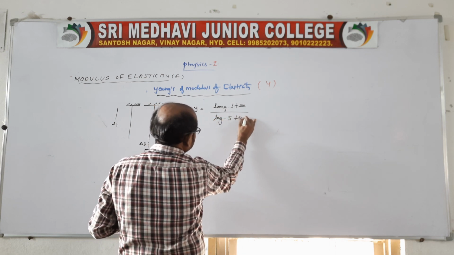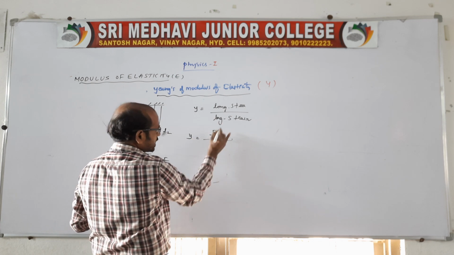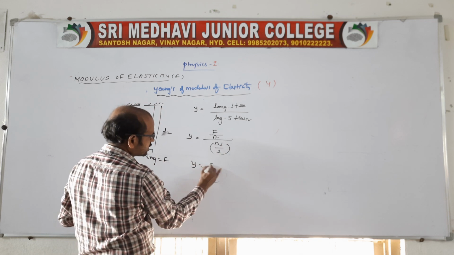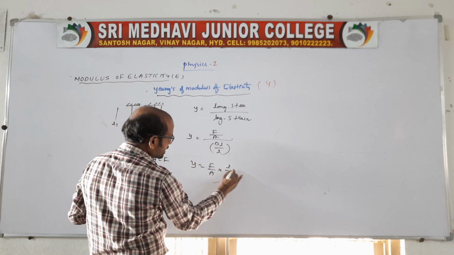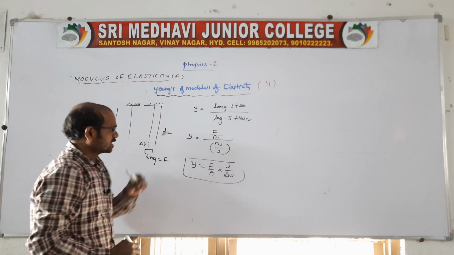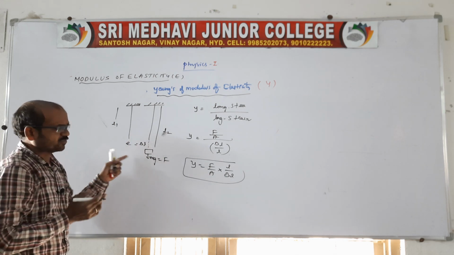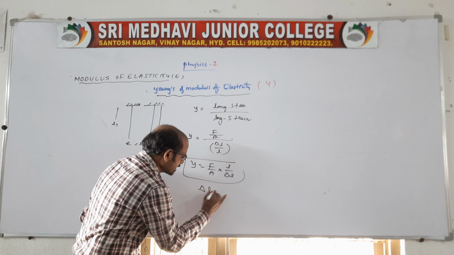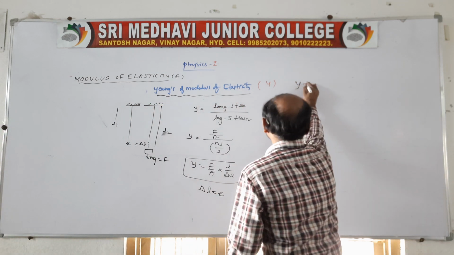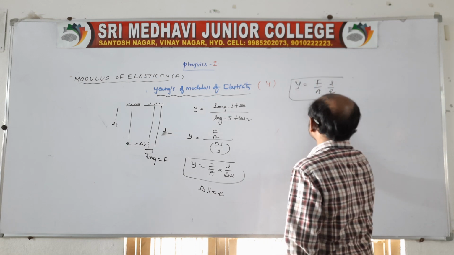Of course, you know, longitudinal stress is F by A, and longitudinal strain is delta L by L. So Y is equal to F by A into L by delta L. Delta L we can also call the extension or elongation, so we can take e instead of delta L. Therefore, Young's modulus is equal to F by A into L by e.